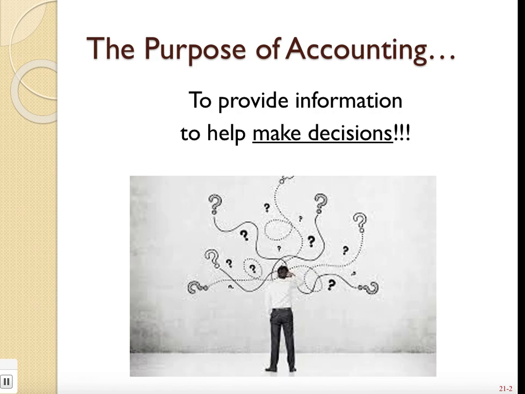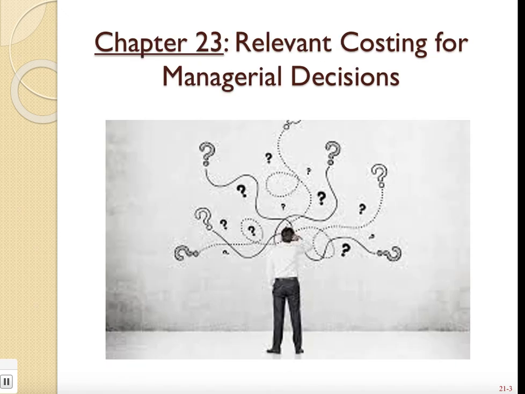Okay, every single day in business, managers need to make decisions about all kinds of things. And the purpose of accounting is to help provide them with the information they need that's going to help them make the right decision that is in the best interest of their business. And that's actually what Chapter 23 is all about. Chapter 23 is called Relevant Costing for Managerial Decisions. So it's essentially going to talk about how we use managerial accounting information to make those specific decisions.